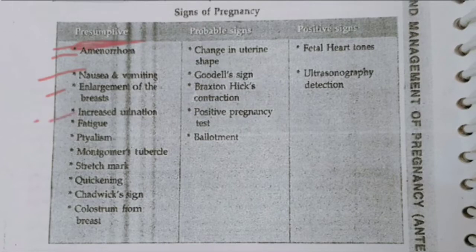Increased urination. Increased urination is because when the baby is growing in the womb, the pressure on the bladder will be more. When the pressure on the bladder is more, then the urination will be frequently seen. That is increased urination. Next, fatigue and ptyalism. What is ptyalism? That is nothing but the saliva in the mouth is overproduced.